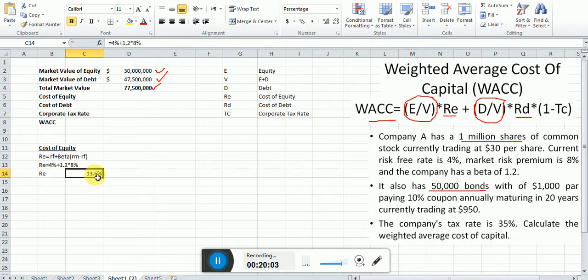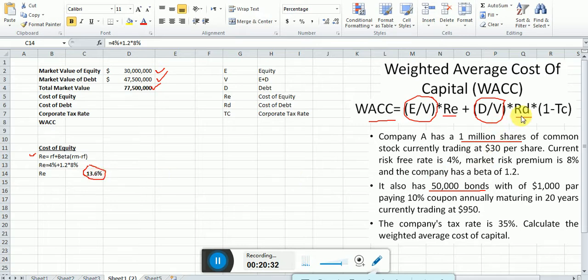RE is the cost of equity. You must first know what RE is, what the CAPM model is, and how you can find out the cost of equity. So we found 13.16%. What does this mean? It means the minimum cost we have to pay to the shareholder. This is the cost of equity, that is 13.16%.